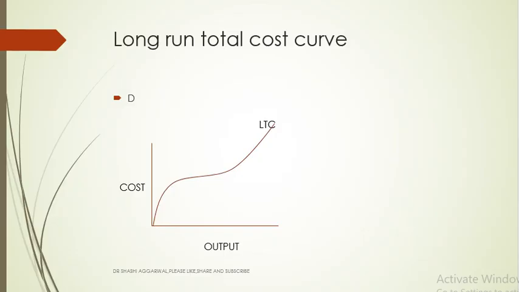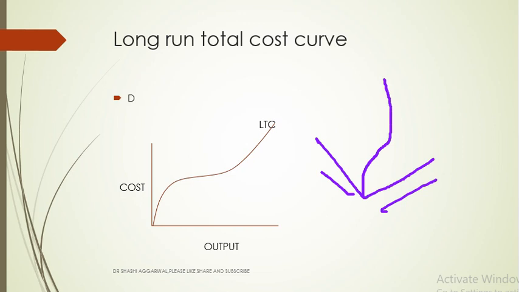Long run total cost curves start from the origin, because in the long run, if there is no output, then there will be no cost. First it increases at a decreasing rate, then it becomes constant, then it increases at an increasing rate. Here we take the output, here we take the cost, but the short run cost will not start from the origin. So this is the short run.